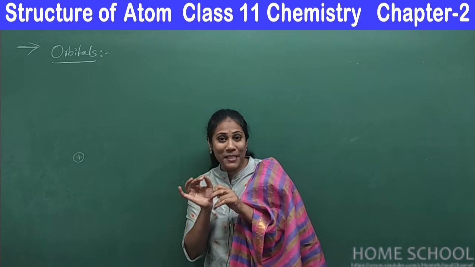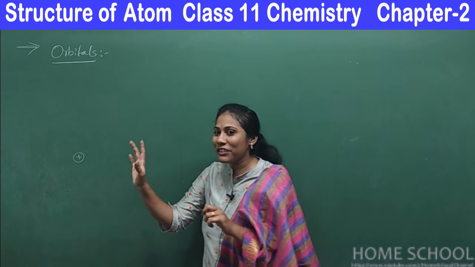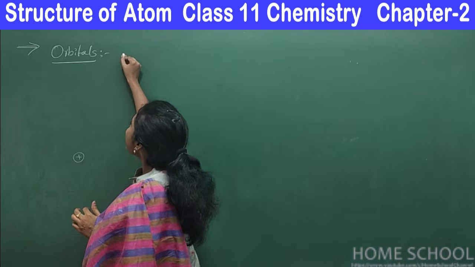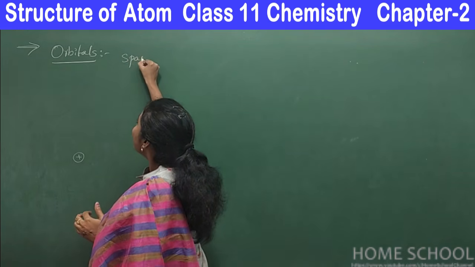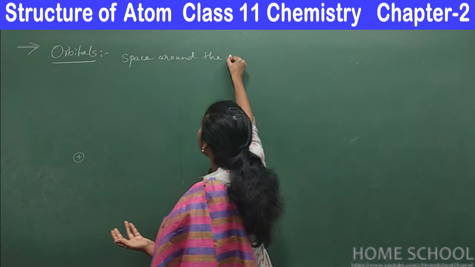Okay, so let me explain this with a beautiful example, but first write down the definition. It's really very important. Okay, so it is a space around, a three-dimensional space around the nucleus